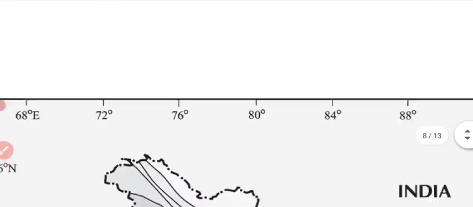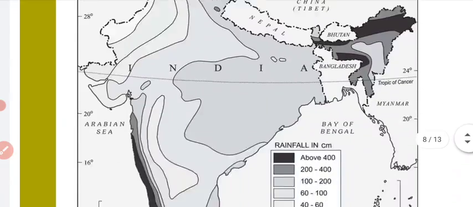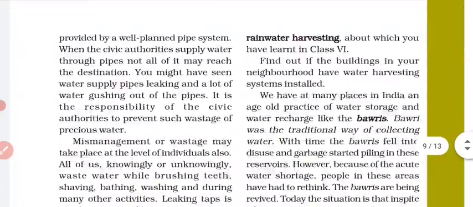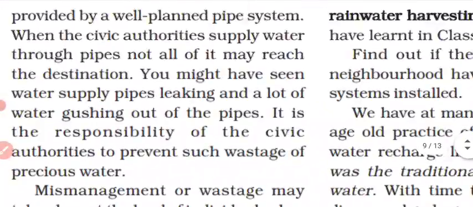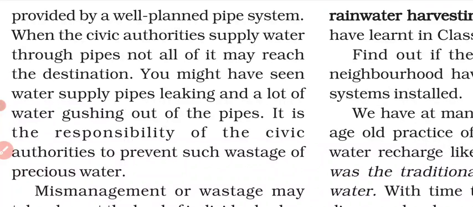Now, water management. What is water management? As we all know, water is a very important need for everyone. We need water for our daily life, for drinking and everything. So in all the different activities in which water is needed, we should conserve water.